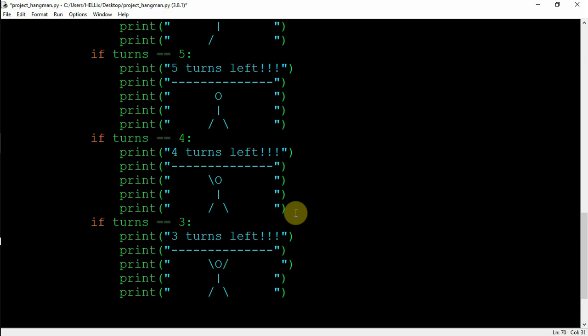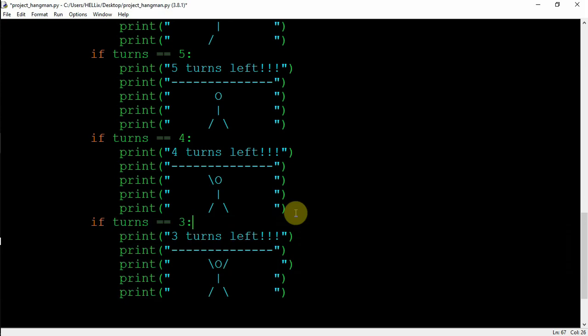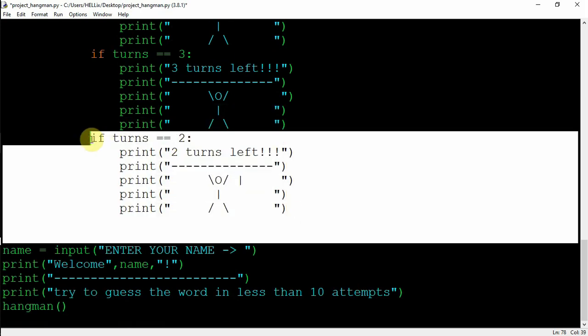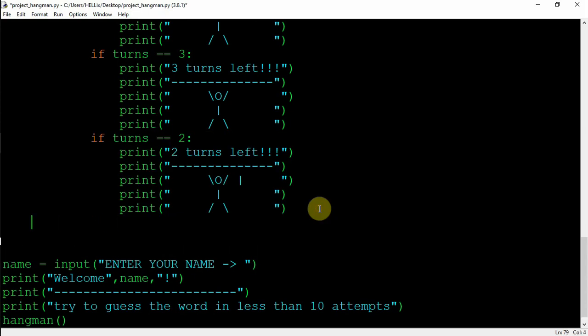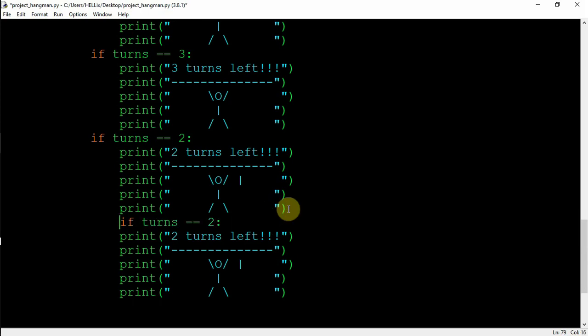So the man is created, and now what's next, I'll create the rope, to be more precise, the rope which will be hanging the man. So copy this part and come up over here, paste it. Make it 2. You will say that 2 turns left and show the first rope. It can be shown with this. So this is the first rope, you can say. Again copy this part, and we'll do it for the last turn.